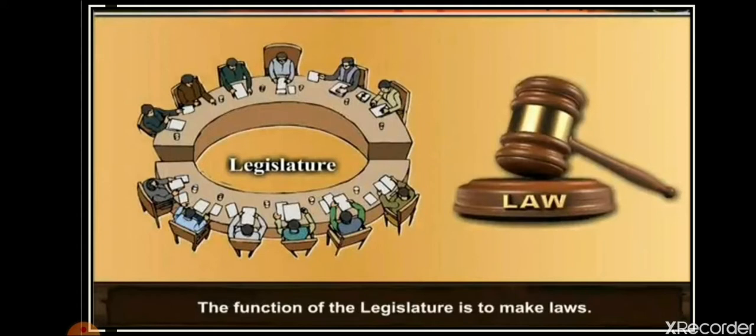As we have learned in class 7th about the state legislature, we learned about the legislative assembly and legislative council. We learned this also, that there are many states in India that are unicameral and some are bicameral. We learned the concept of unicameral and bicameral. The state that has only one house, that is the legislative assembly, is a unicameral state, and the state that has both houses, that is the legislative assembly and legislative council, is bicameral.